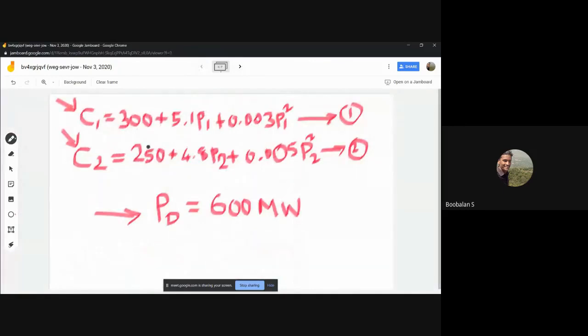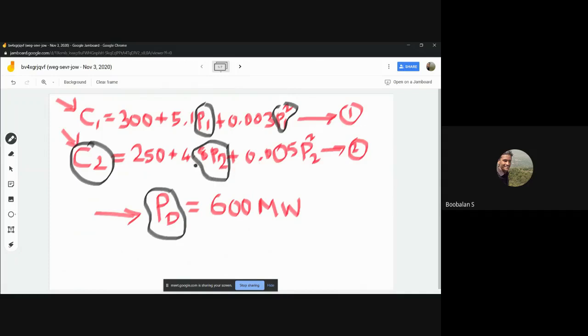And this is our cost function, right? So C1 equal to this one, and C2 is this much. What are the variables we have over here? Variable P1 and variable P2, the cost functions, and the maximum total demand. So these are the variables we have: P1, P2, C1, C2, and PD, right? We need to use all these variables over there.